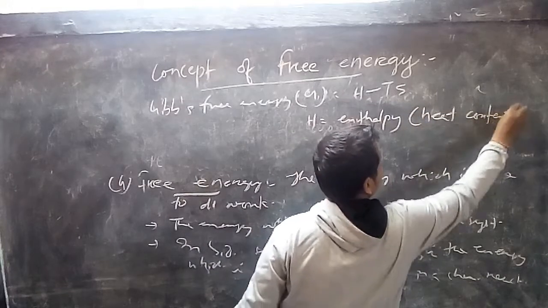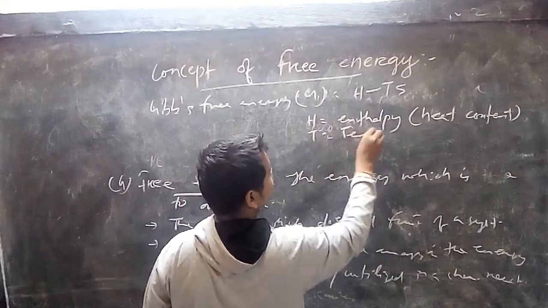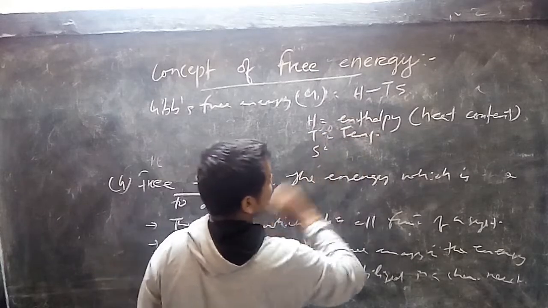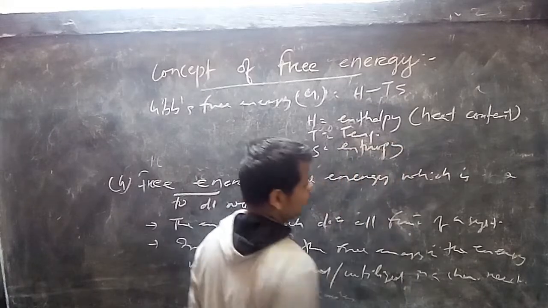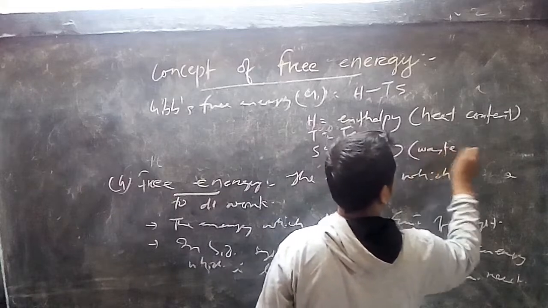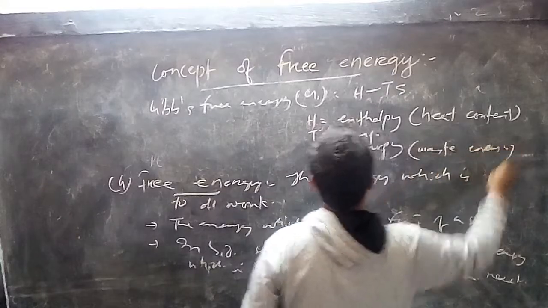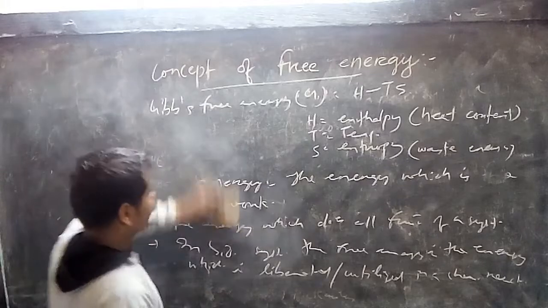The heat content of a system is called enthalpy. T refers to temperature and S refers to entropy, or the waste energy. G is equal to H minus TS.